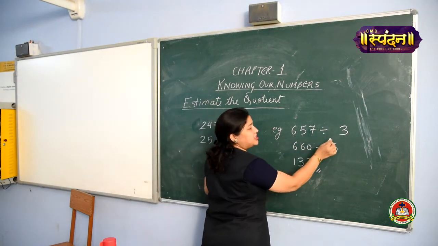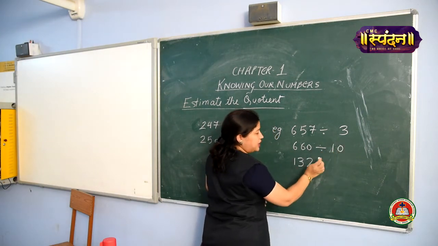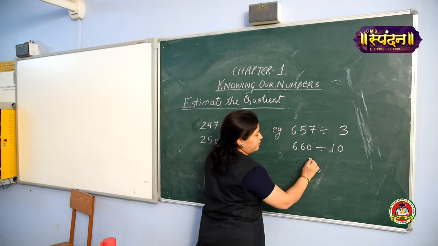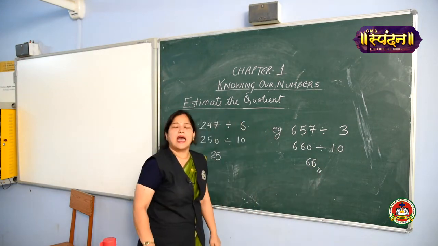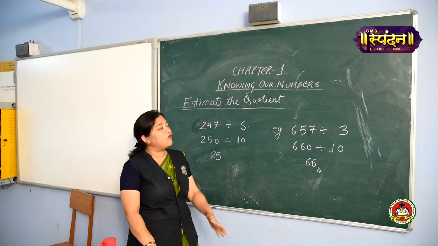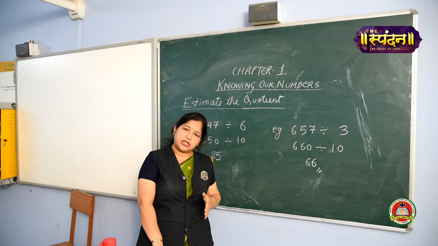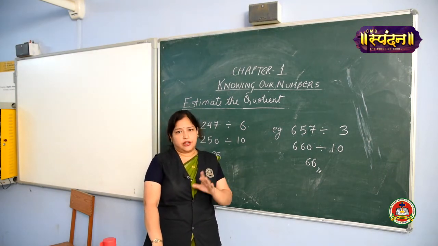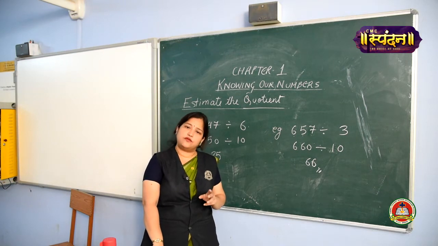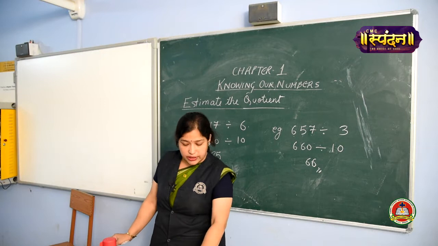You can make this 3 as 10 also, girls. 660 divided by 10, it can be this. This can also be the answer. So, this is the way we have learnt to find the estimate of products, how to estimate the quotient, how to estimate the sum and the differences. There are certain rules, we need to follow those rules and solve it. Now, with this we are going to proceed to the exercise.